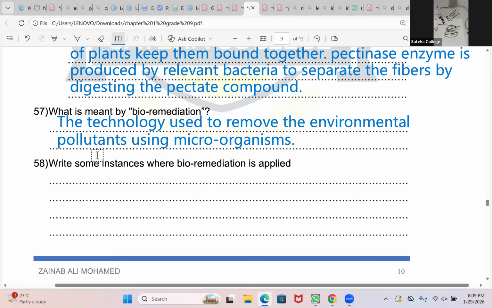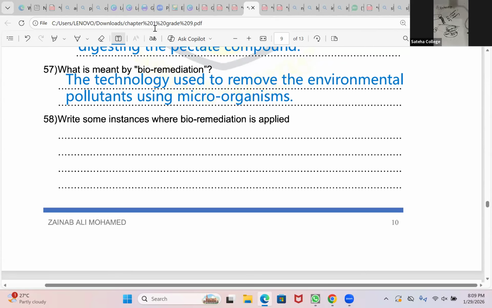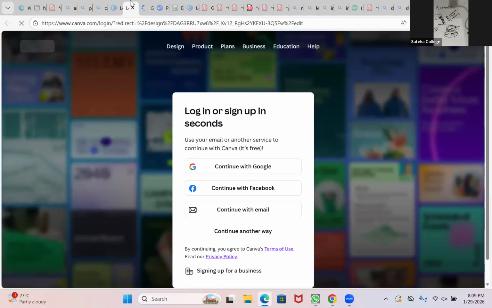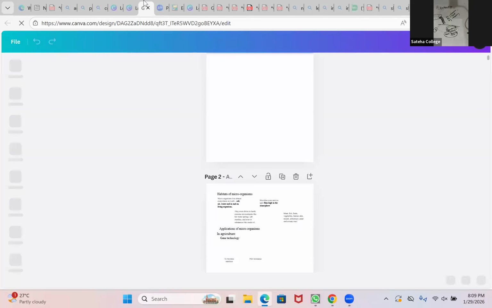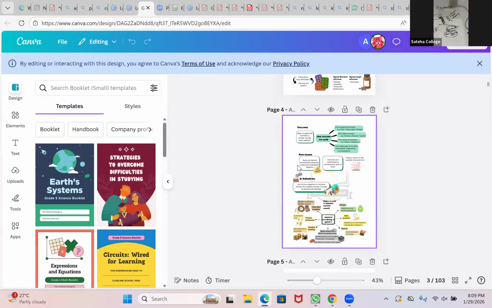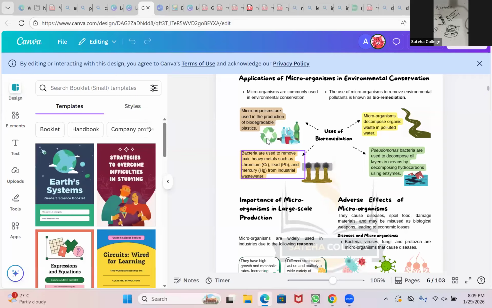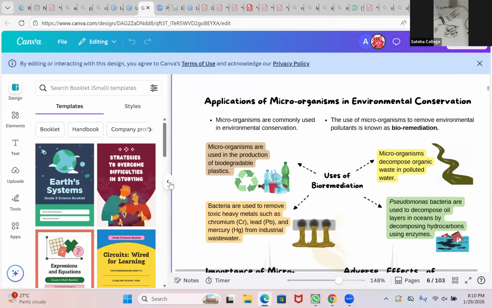Can you all write the next four? Can you all refer to the short note and write? It's there in the short note. Wait, let me check in the short note. You all can refer to this page in the short note and write these 4 points.